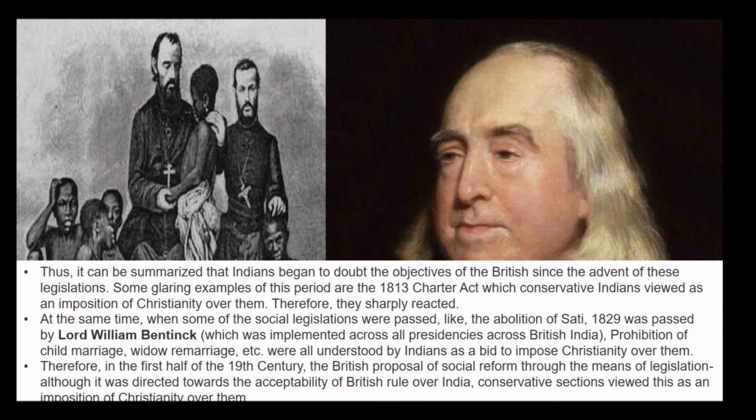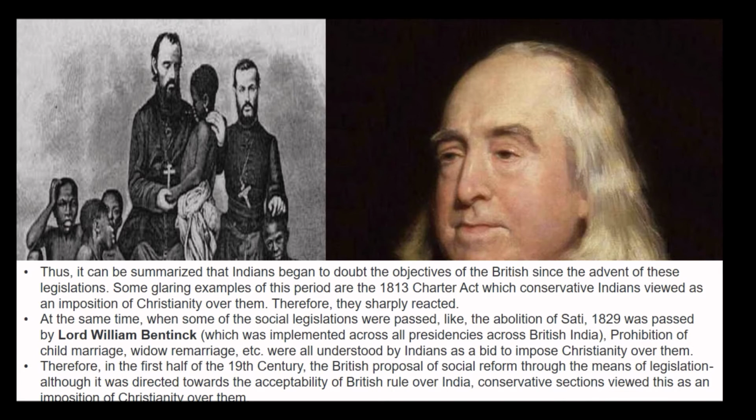At the same time, when some of the social legislations were passed, like the abolition of Sati, 1829, passed by Lord William Bentinck, prohibition of child marriage, and widow remarriage, were all understood by Indians as a bid to impose Christianity over them.